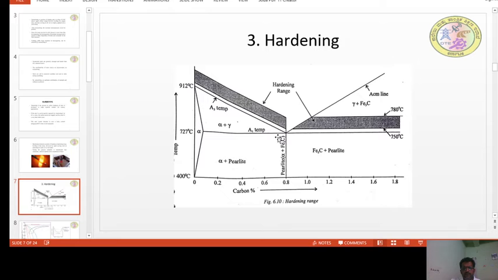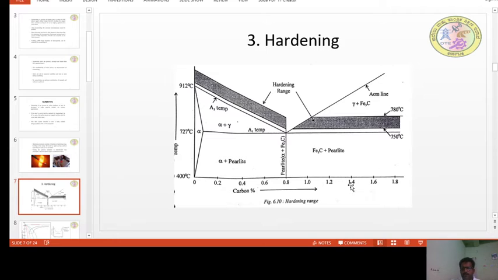That is why we will heat the material above the upper critical temperature in the case of hypereutectoid steels. Coming to this, this is hypo and this is hyper.